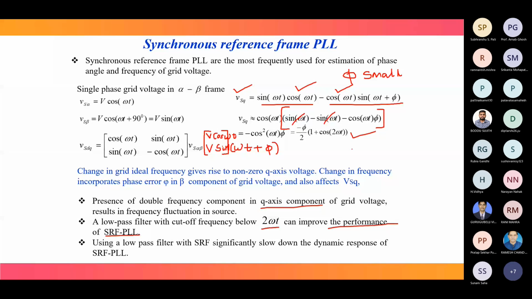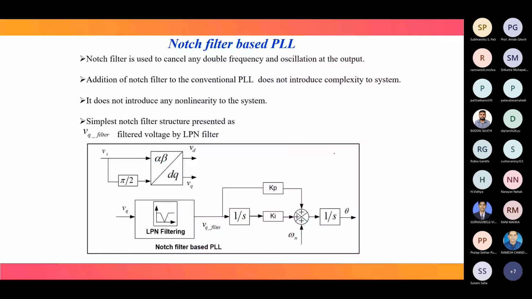It is another variant of PLL, so that this double frequency term can be suppressed, and there are other benefits over SRF PLL. Here a notch filter is used to cancel any double frequency and oscillations at the output. These double frequencies are the problem, that's why a notch filter is used.